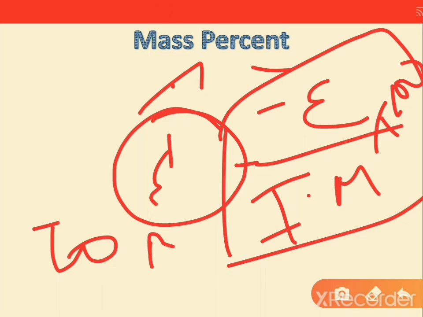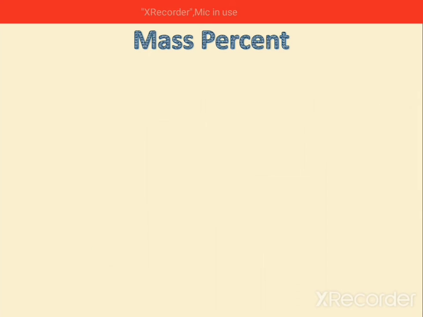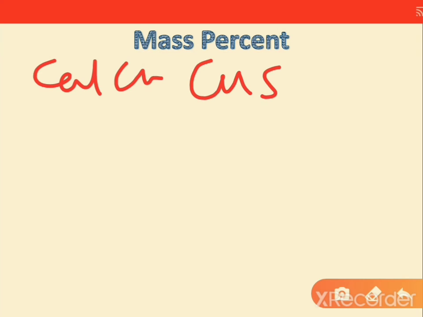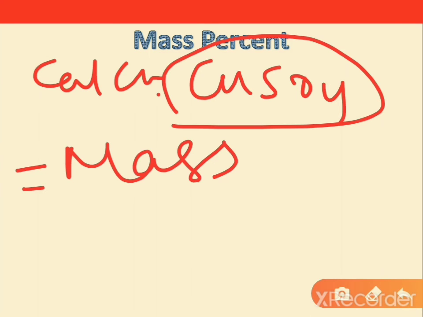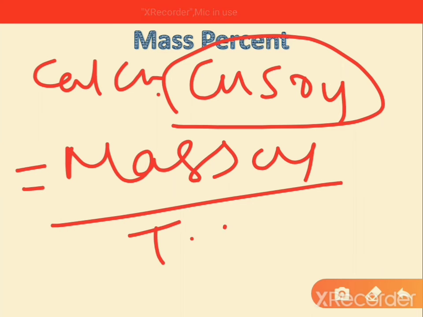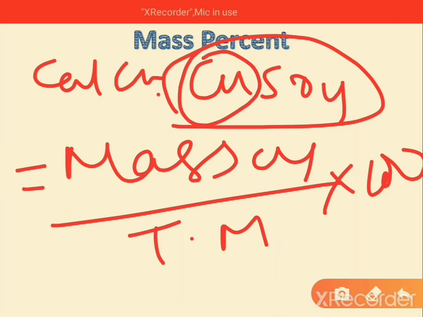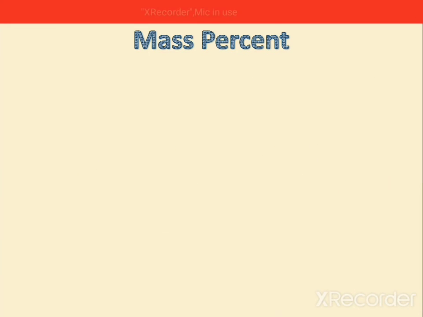Similarly, when somebody asks you to calculate the mass percentage of copper in the copper sulfate solution, what you do is write the mass of copper divided by total mass into 100. You just need to find the atomic masses and the total masses, and you will get the mass of copper. Hope you got it.